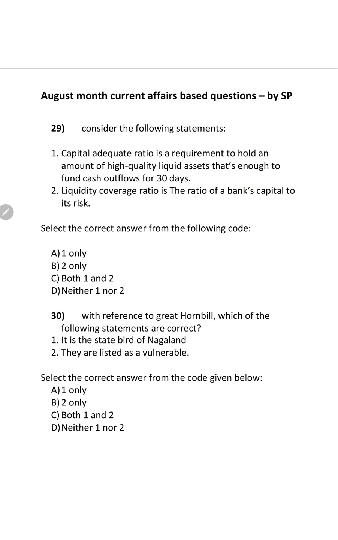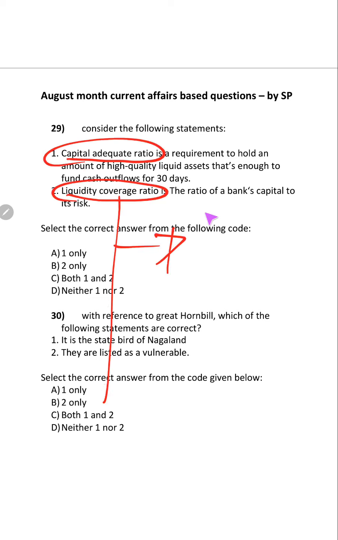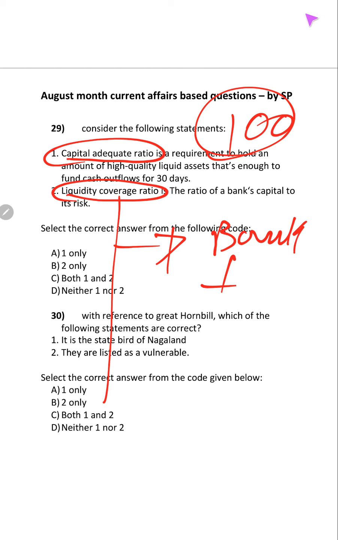So you should be knowing that is capital adequacy ratio and liquidity coverage ratio. Liquidity coverage ratio means what? Imagine bank has 100 rupees as a total amount.